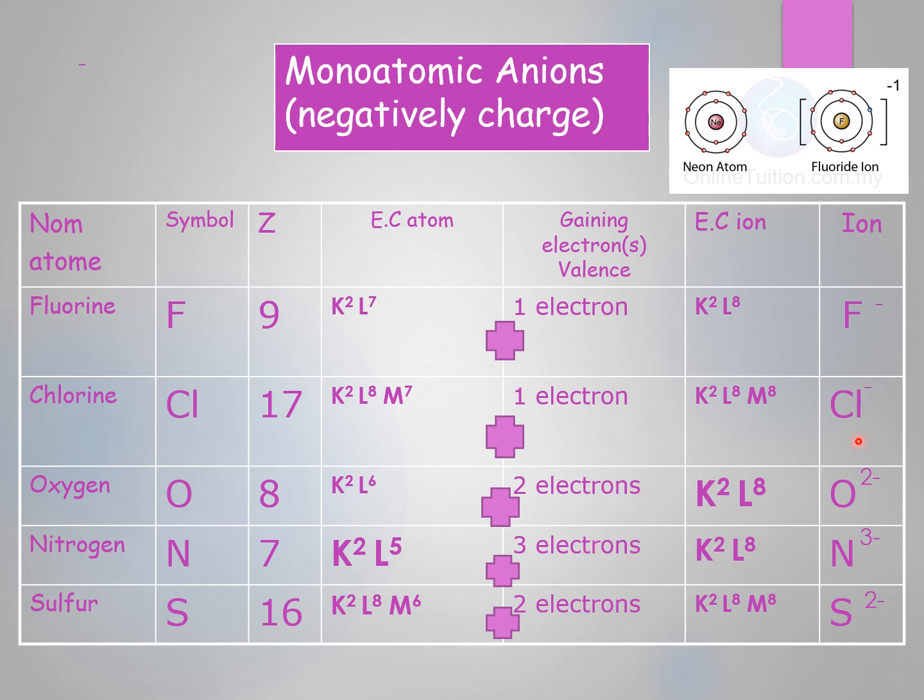And now be careful here that the names of the anions will be different from the names of their atoms. Fluorine will be fluoride. So when I tell you fluoride ion, fluoride, you must know that it is a case of the form of ion, not atom. Also chloride, oxide, nitride, and sulfide. You know them from grade 8, just to remember them.